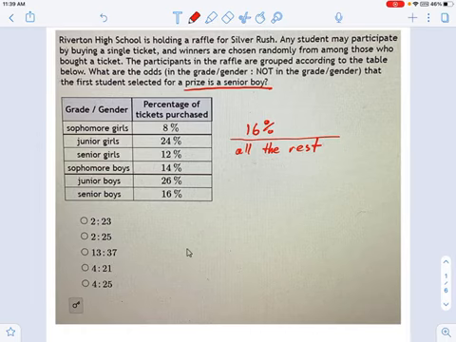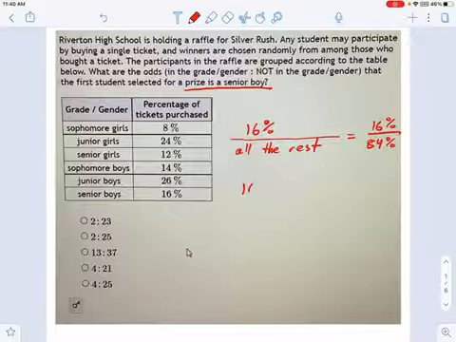Okay, great. So what you get is 16% senior boys, 84% who are not senior boys. In other words, when you set up the ratio using a colon, we're just saying 16 to 84. Right? Those are the odds phrased the way this problem wants.